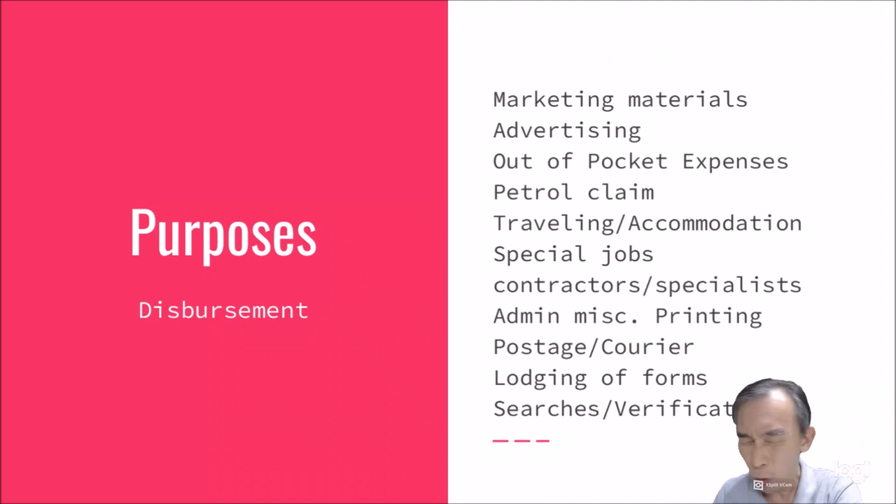You also need to do some online searches, verification, going to the authorities to do that, and some of these things like extracting a layout plan, a building plan from the municipal council is 50 ringgit, so you have to pay, and all this you need to claim back from the vendor. So all this, how do you want to put it in disbursement and claim as a one lump sum, or are you going to do SST or not?